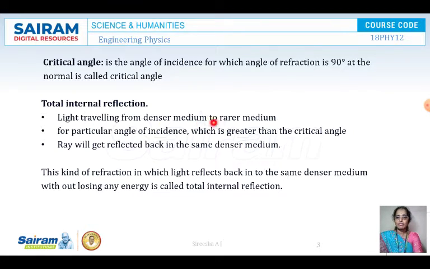Light should travel from a denser medium to a rarer medium, for a particular angle of incidence which is greater than the critical angle. That means the angle of incidence must be greater than the critical angle. Then the ray is reflected back in the same denser medium. It is not at all going into the rarer medium. The ray is totally reflected back in the denser medium. This phenomenon is called total internal reflection. This kind of refraction in which the light reflects back in the same denser medium without losing its energy is called total internal reflection.